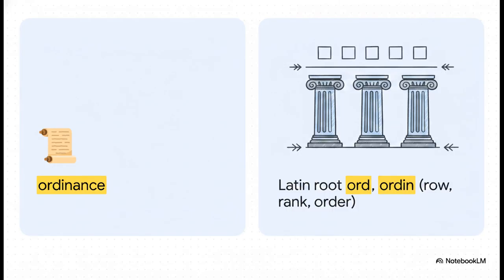To build our understanding even further, let's look at the ancient, genetic link to our word today. It comes from the Latin root ord, or ordin. And notice what that root means: row, rank, order. Isn't that actually fascinating? You can see exactly how the ancient, foundational concept of keeping things in a row, or maintaining rank and order, directly evolved into our modern word for local laws. The whole purpose of a city ordinance is, quite literally, to keep order.